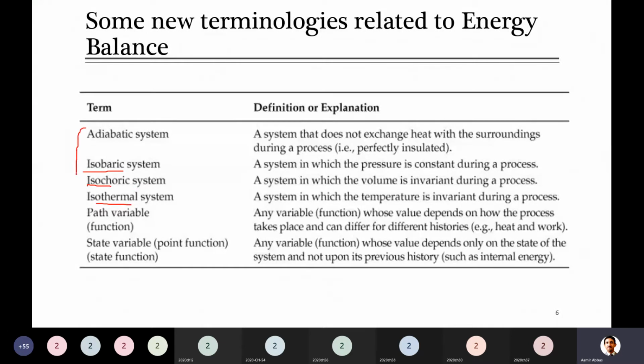Please remember all these four definitions, because in many problems he just uses the term. For example, he will say this is adiabatic. So whenever it is written only adiabatic, you have to remember that Q, the amount of heat exchanged between the system and the surrounding, is zero. Similarly, isothermal where temperature remains same, isobaric where pressure remains same, and isochoric where volume remains same. Understand?